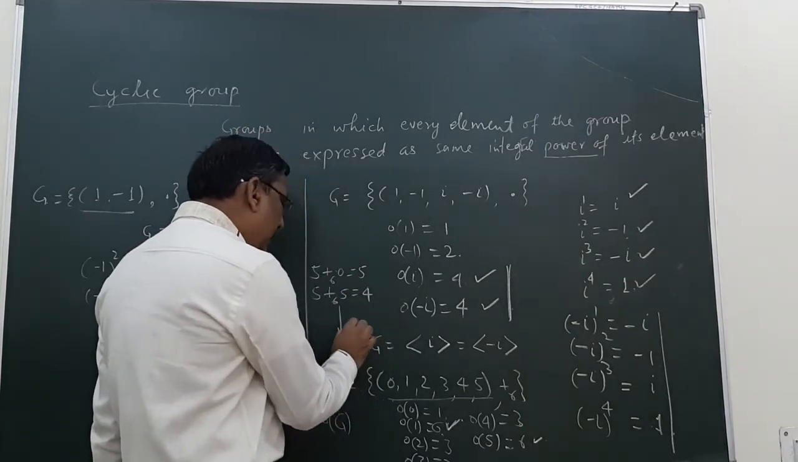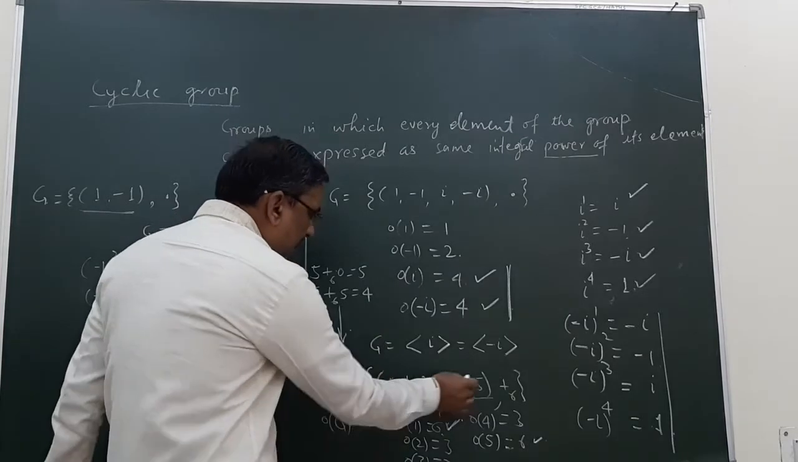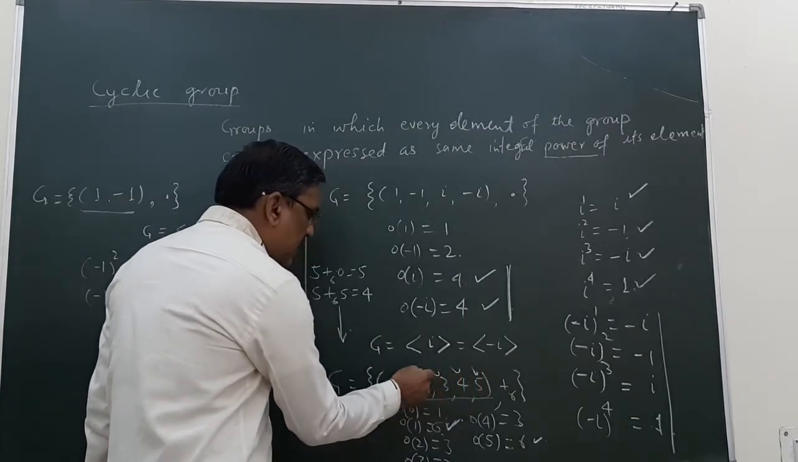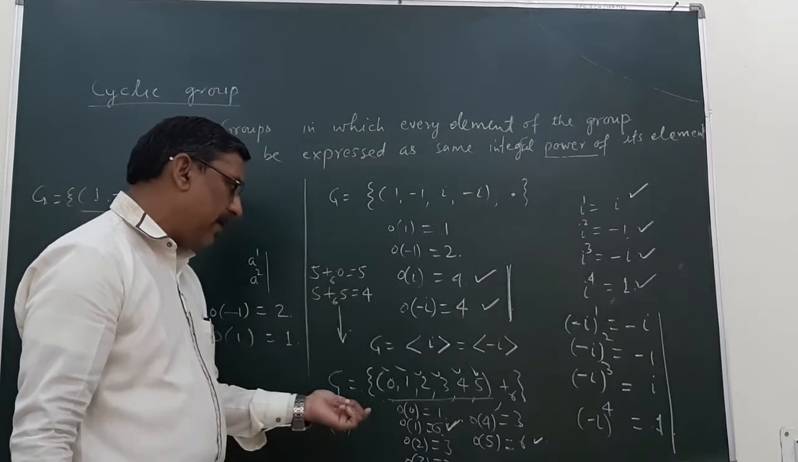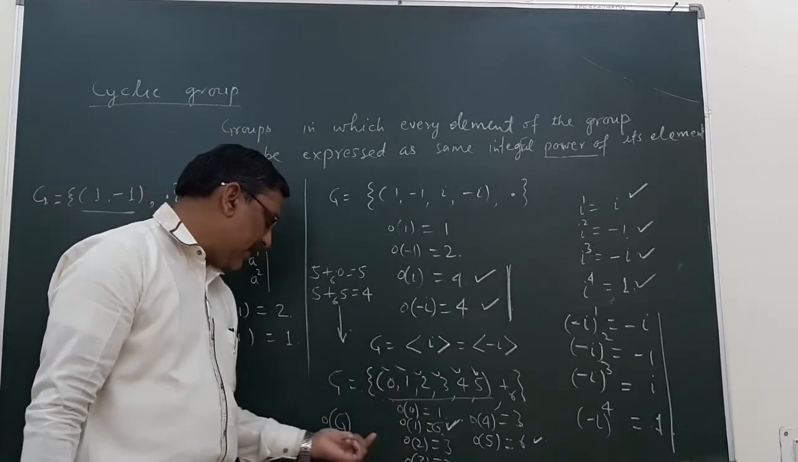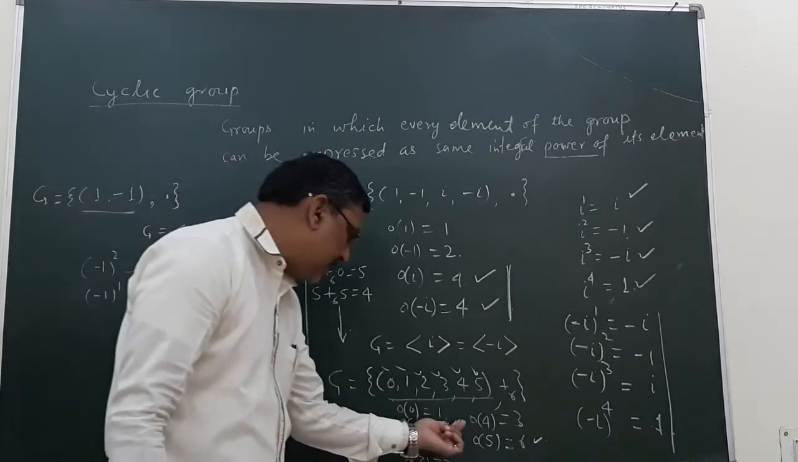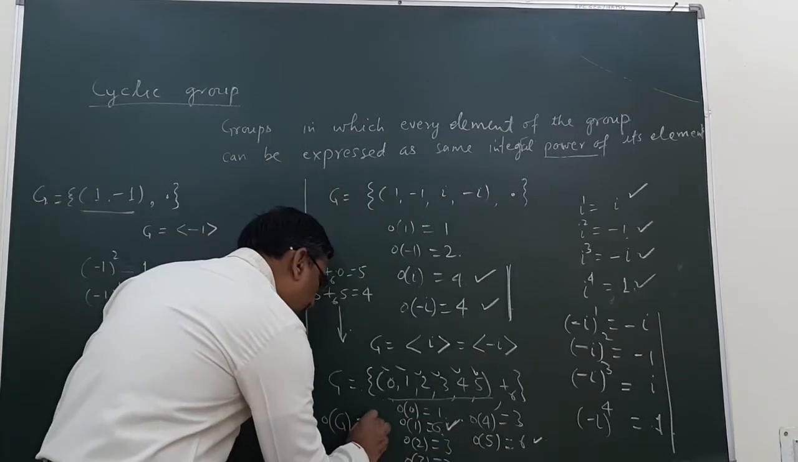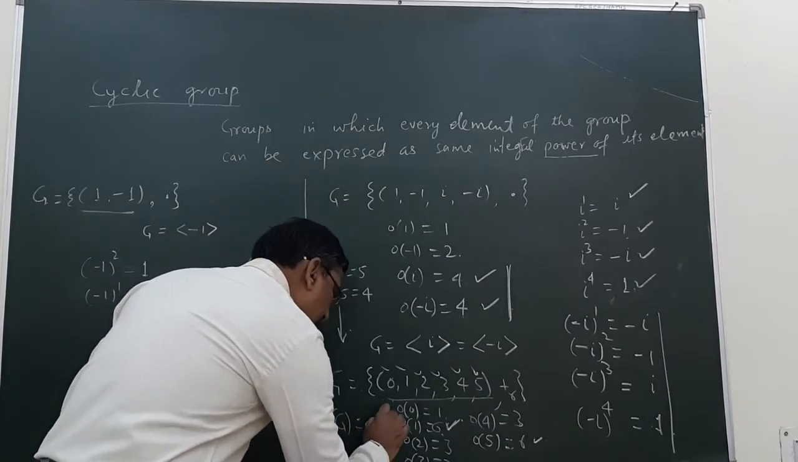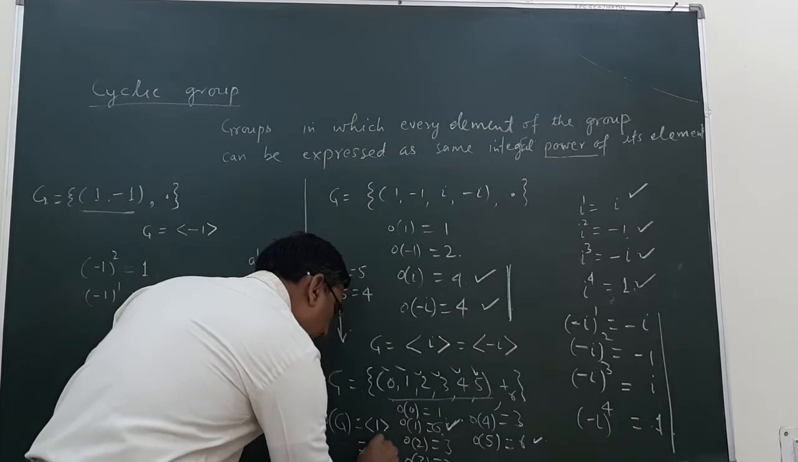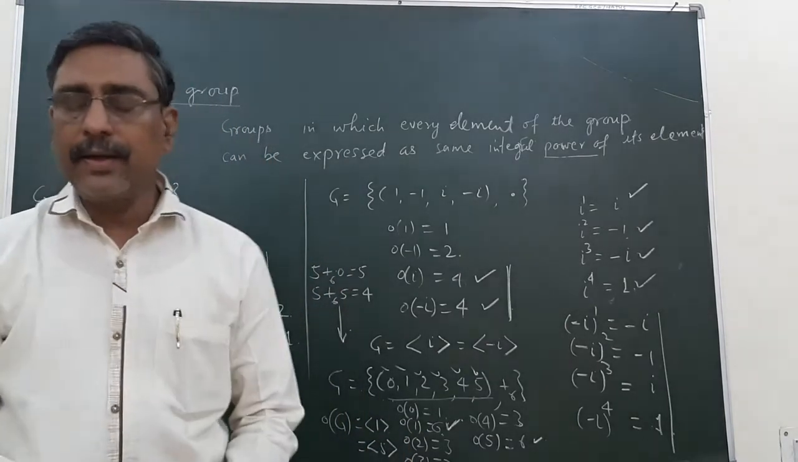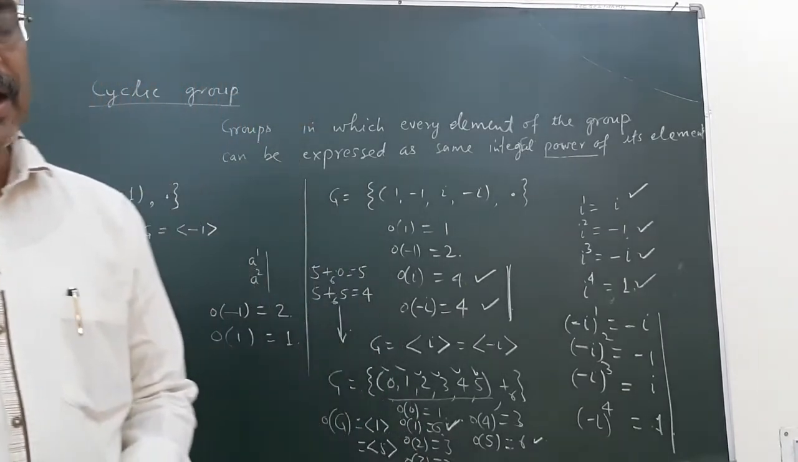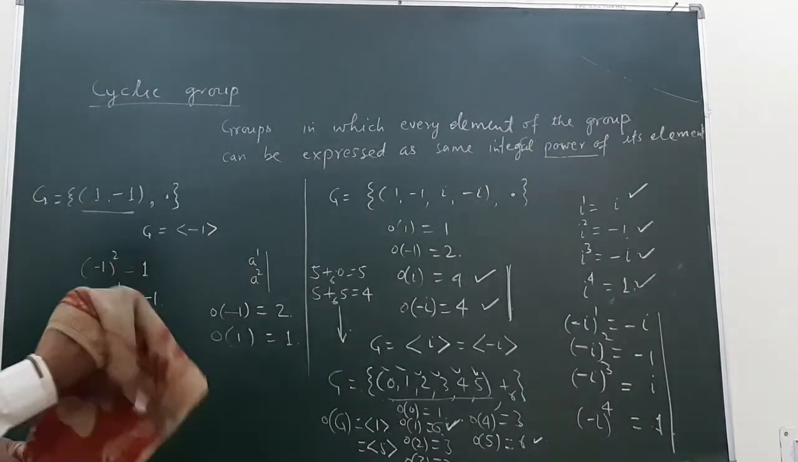In this way we see that every element of this group can be expressed as an integral multiple of 5. So 5 is a generator of this group and 1 is also a generator. We can verify this very easily. This group can be generated by 1 and 5, and similar examples can also be discussed.